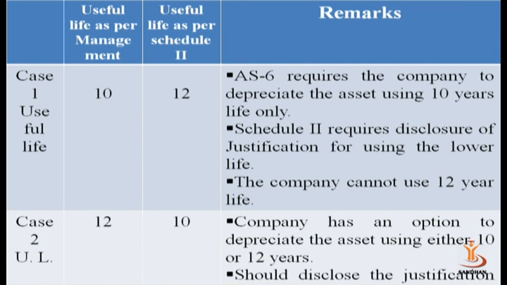Case 2, or another example: if the company management uses 12 years life, and as per the schedule the life of the asset is 10 years, the company has an option to choose either 10 years or 12 years. And the disclosure should be given why the company uses a longer life of the asset.